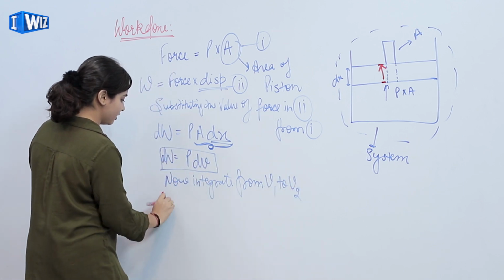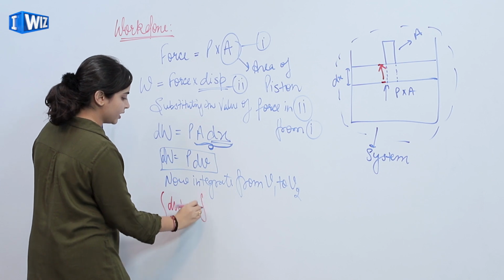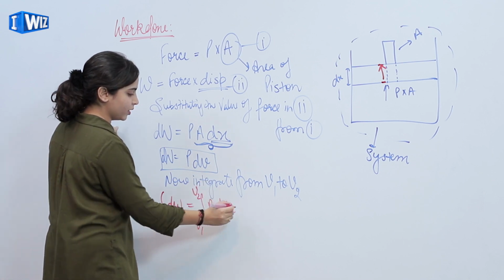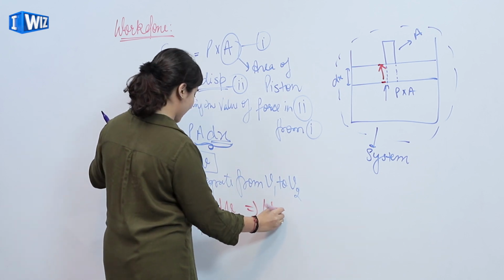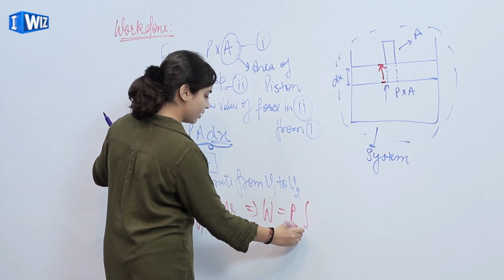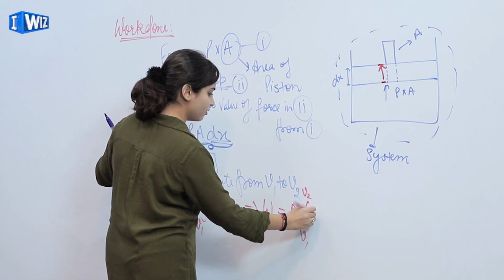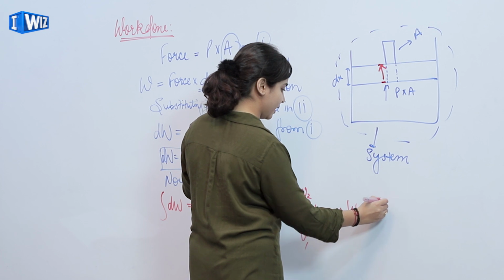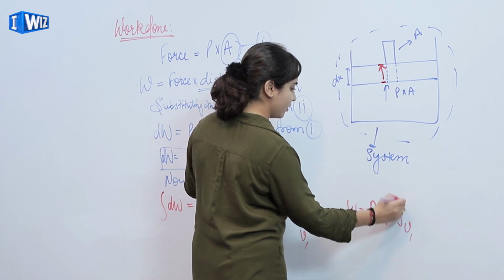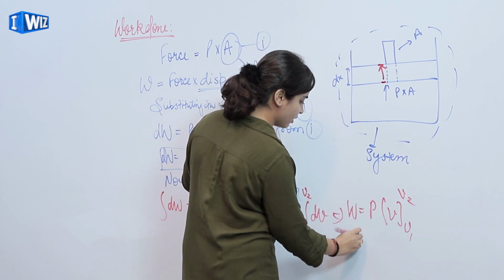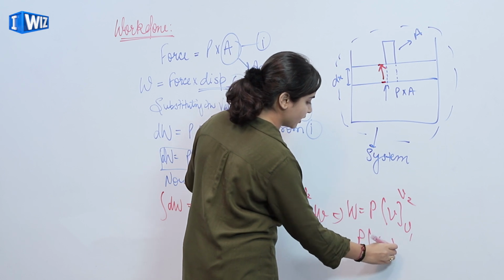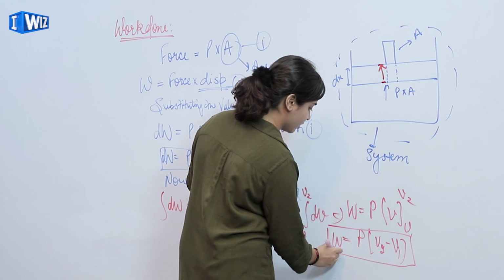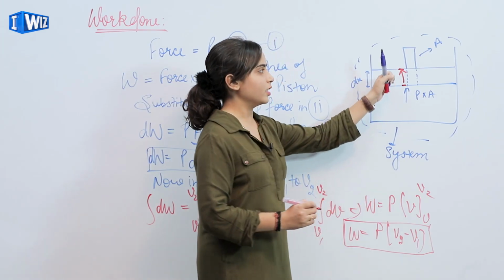So integration of dW is equal to integration of P dV. V1 to V2 will be W as P integral V1 to V2 dV, which can be written as W is equal to P (V2 minus V1). So this is the work done by the gas on the piston.